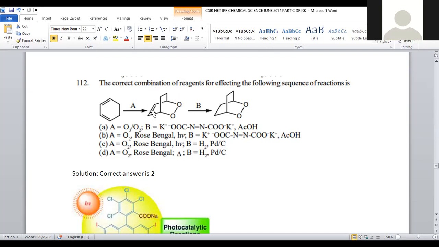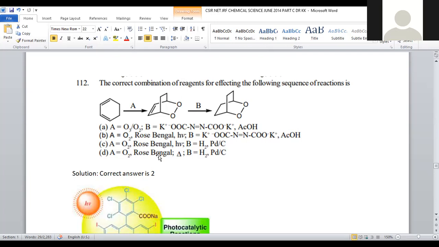What is the compound? This is the adduct generated by a Diels-Alder reaction. Obviously, when a 1,3-butadiene kind of system is added with any dienophile, the formation of an adduct is possible. In order to get this adduct, we have to add an oxygen double-bonded one, that is nothing but molecular oxygen. Here is the molecular oxygen. In options B, C, D, molecular oxygen was given, and one more reagent, rose bengal, was added.